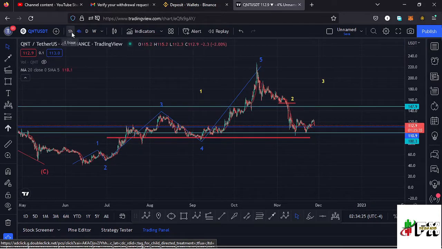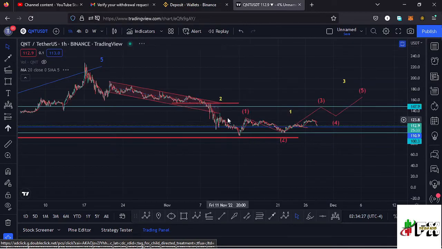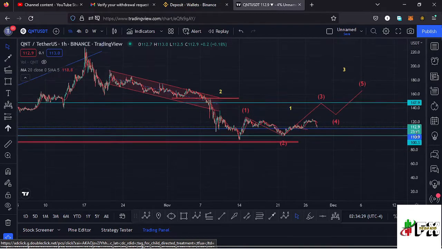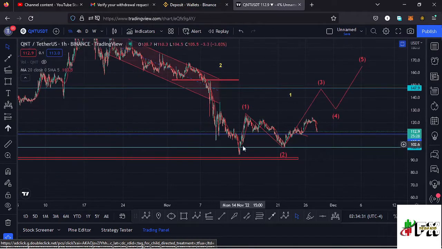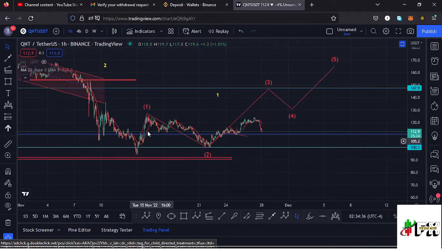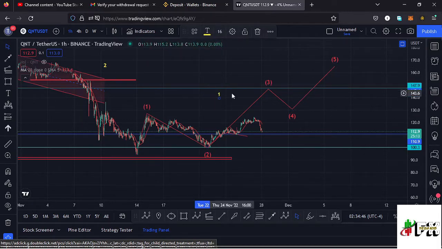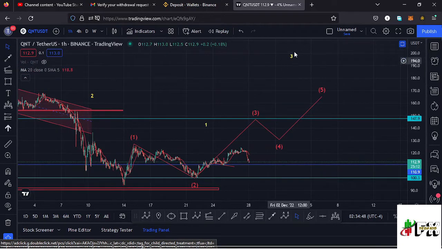Quant chart. Jumping to the 1-hour chart for further analysis, here on the 1-hour chart you can see after making our low for that higher Elliott wave count 2 at around the $94.4 mark, we have been seeing a very nice bounce to the upper side in a movement that has been obeying the Elliott wave structures, where I expect a wave 1, then a wave 2, a wave 3, then a wave 4, and then a wave 5 to complete a higher Elliott wave count 1, which is a fractal wave within this higher Elliott wave count 3 to